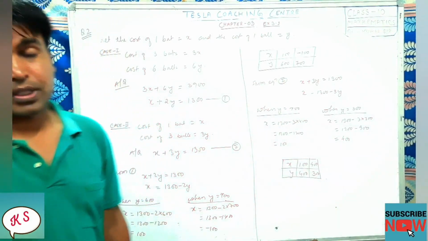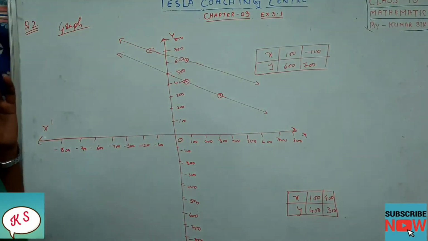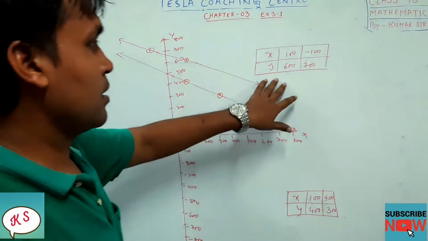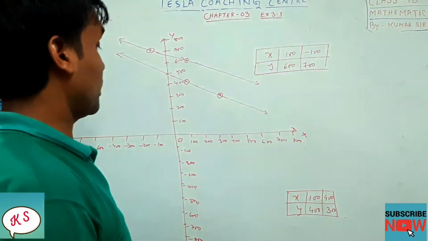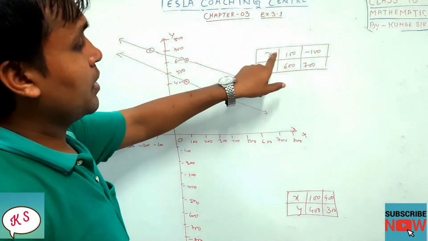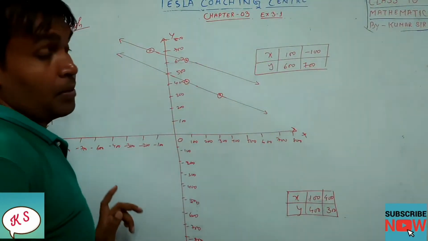Now we are going to draw the graph. Okay, question number 2. So we have found the points. These are the points for equation 1, and these are the points for equation 2. So we have plotted them. The first point here, our maximum number is 700, so we have taken numbers up to 800 everywhere.